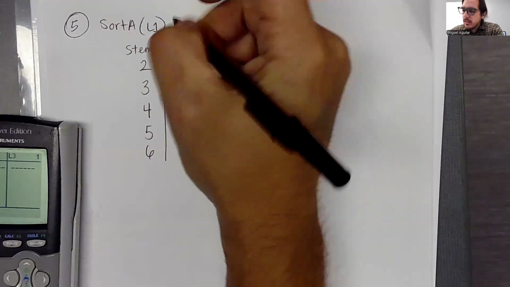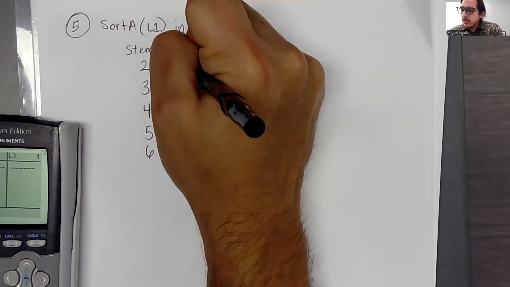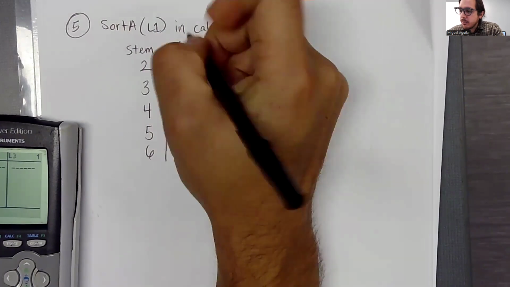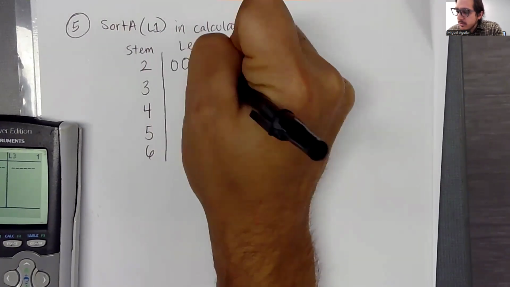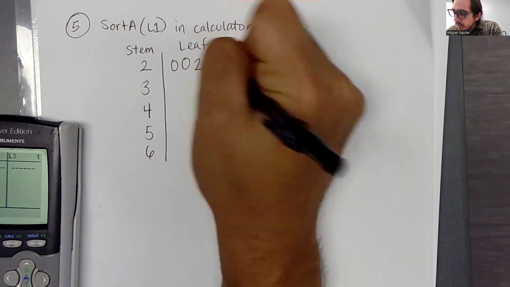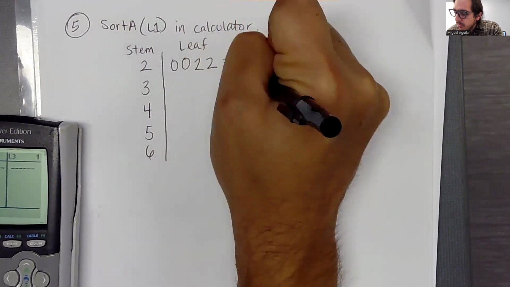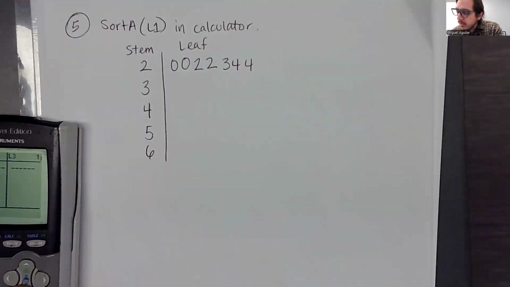Okay, so I have 0, 0, because I have two 20s. And then I have 22 twice, so that's two 2s. I have a 23, a 24, a 24. So I'm just putting the one value there. We have 5, 7, 7.